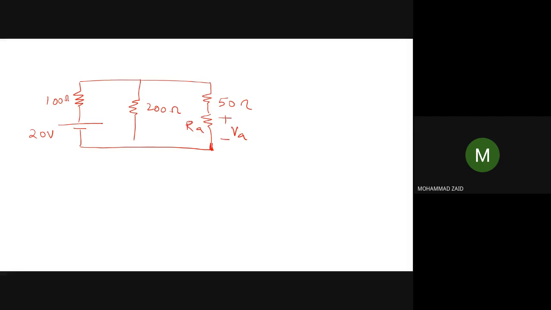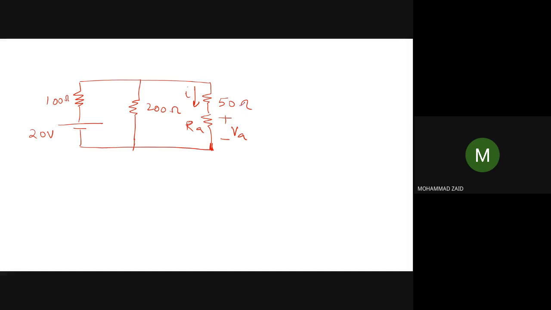We are saying that VA drop is across a resistance such that the current which is flowing in this branch, I into RA, is equal to VA. So that's why we have converted our circuit into a purely resistive circuit, by depicting that this is the voltage across this resistance with the help of the substitution theorem.